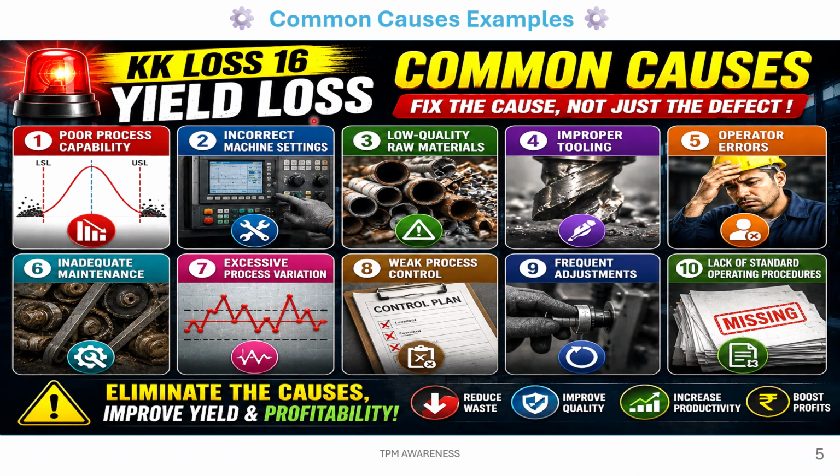Common causes of this yield loss: poor process capability, incorrect machine setting, low quality raw materials, improper tooling, operator errors, inadequate maintenance, excessive process variation, weak process control, frequent adjustment, lack of standard operating procedures. Eliminate the causes, improve yield and profitability. So reduce waste, improve quality, increase productivity and boost our profits.